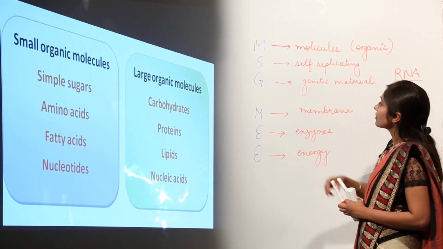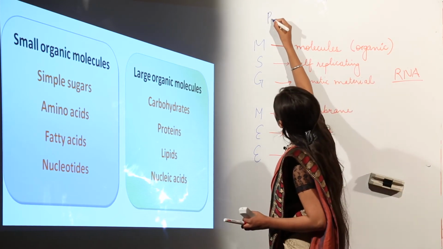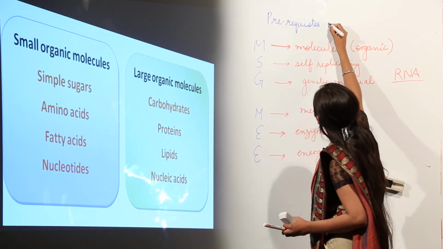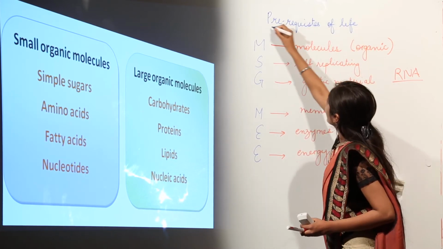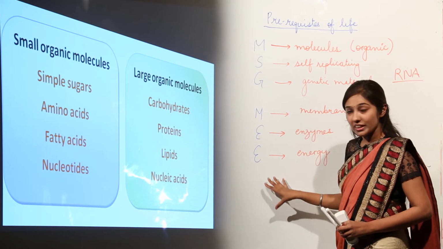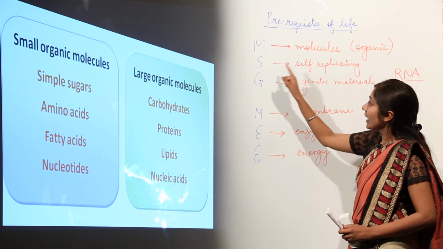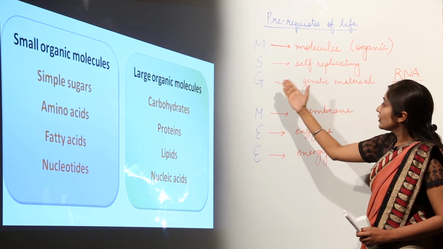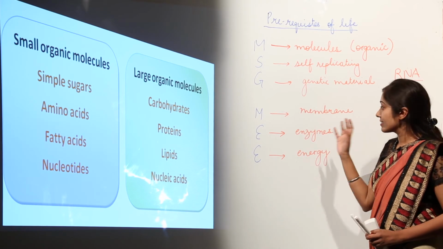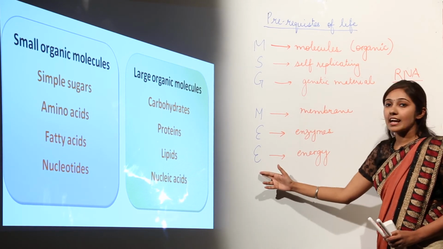So what I am trying to say by talking about this term is that I am discussing the prerequisites of life. Meaning, for the initial cells to be formed, what do we actually need? We are going to recall this by the term MESSAGE ME. M stands for molecules, we are talking about organic molecules. S stands for self-replicating, G stands for genetic material, which is mostly RNA, ribonucleic acid. M stands for membrane, E stands for enzymes, and this second E stands for energy.